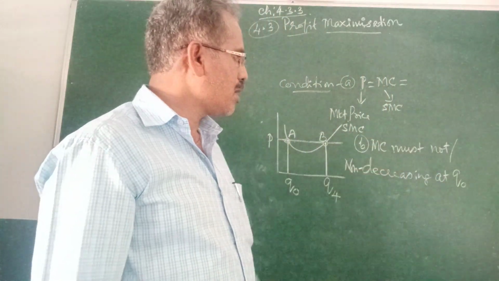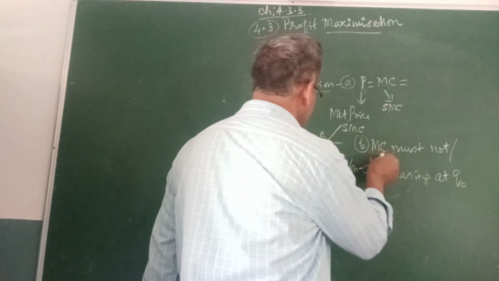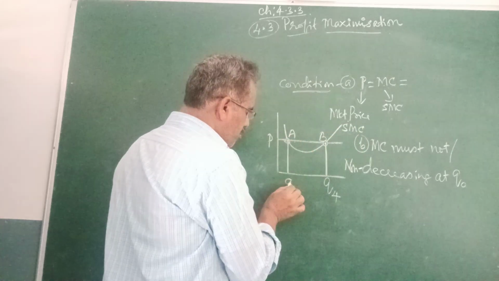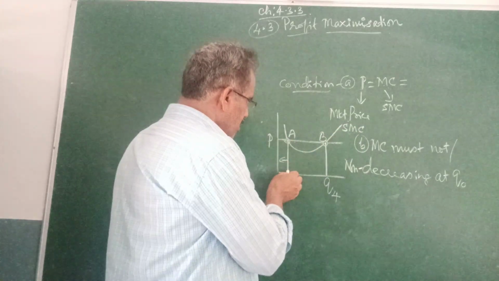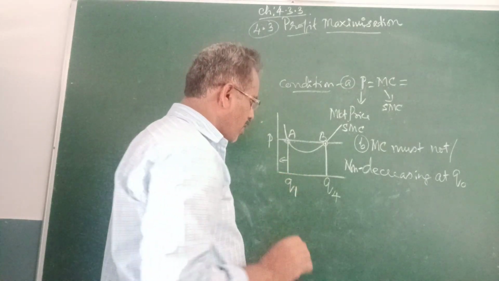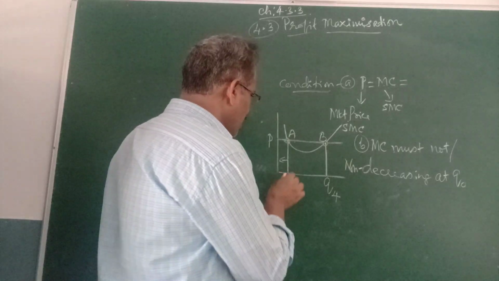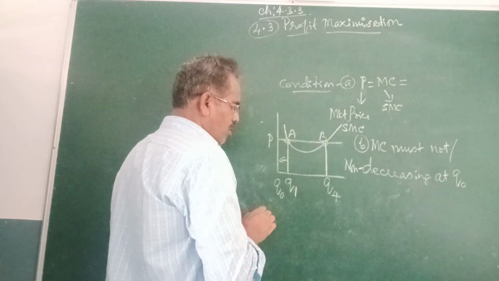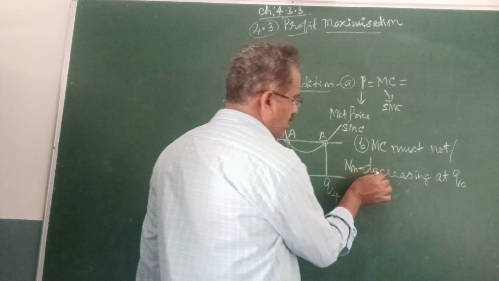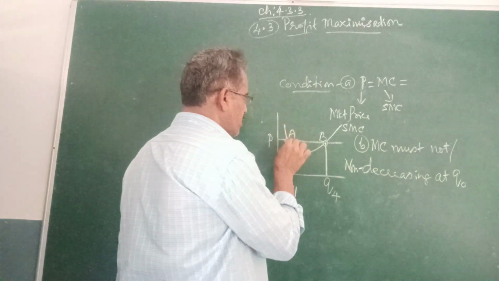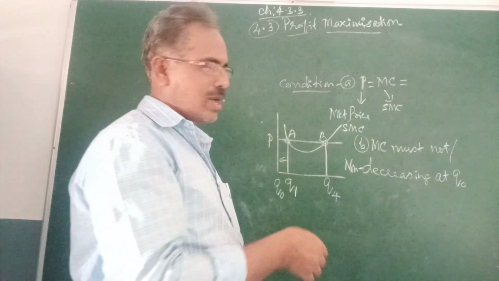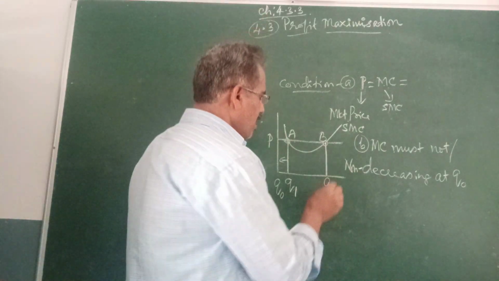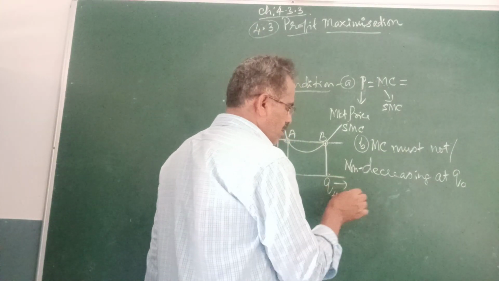Suppose the points are Q1 and Q4. Before Q1 is nothing but Q0. At Q0 the marginal cost should not decrease, but it has been decreasing. That's why the part before Q1 does not get the maximum profit, and even after Q4 it does not get the maximum profit.